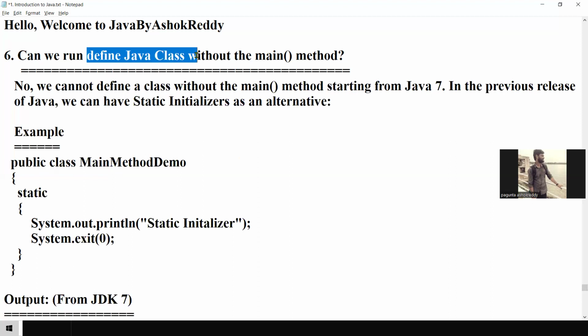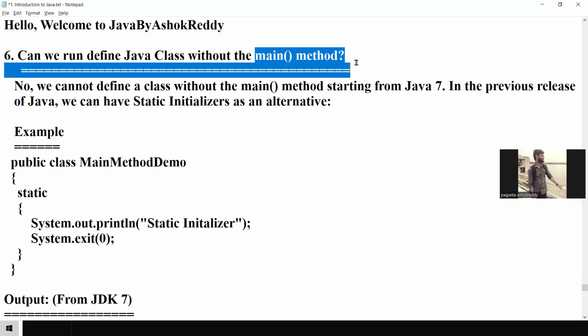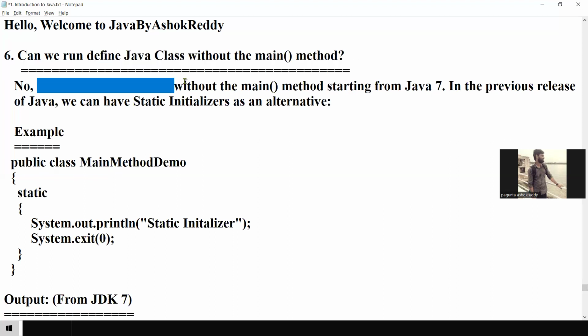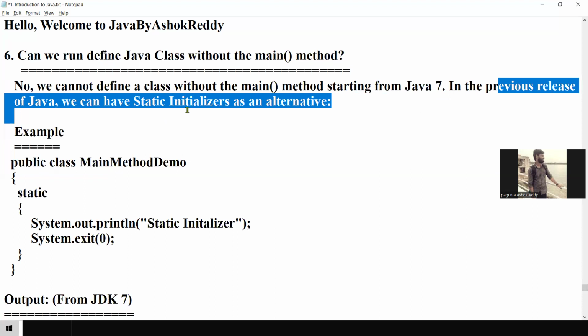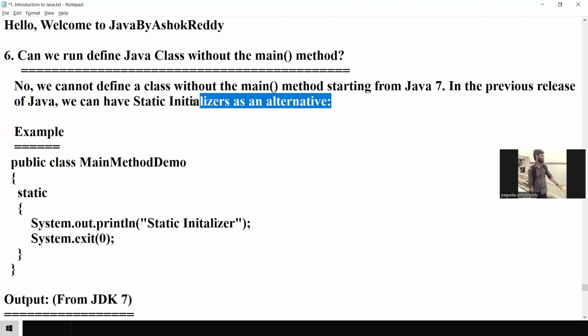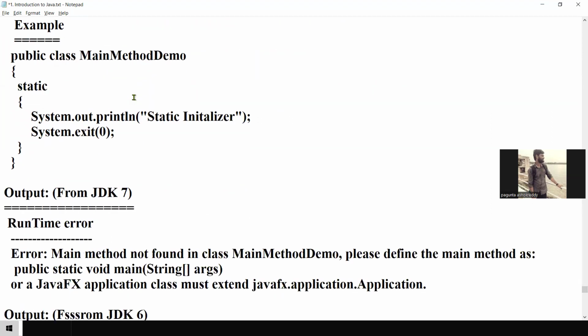Then sixth one. Can we define a Java class without a main method? No, you cannot define a class without a main method starting from Java 7 onwards. In previous releases of Java, we could use a static initializer as an alternative. Before Java 7, it would execute without a main method because of the static initializer.